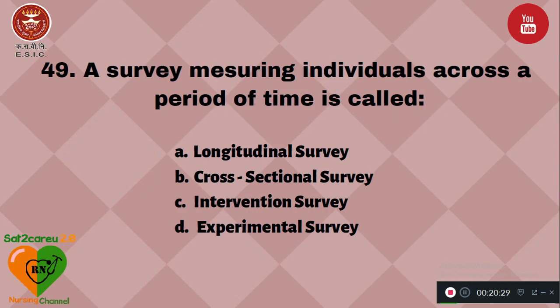Question number 49. A survey measuring individuals across a period of time is called A, longitudinal survey; B, cross-sectional survey; C, intervention survey; D, experimental survey. So when the assessment is done on individuals over a long time period, the survey is known as a longitudinal survey.